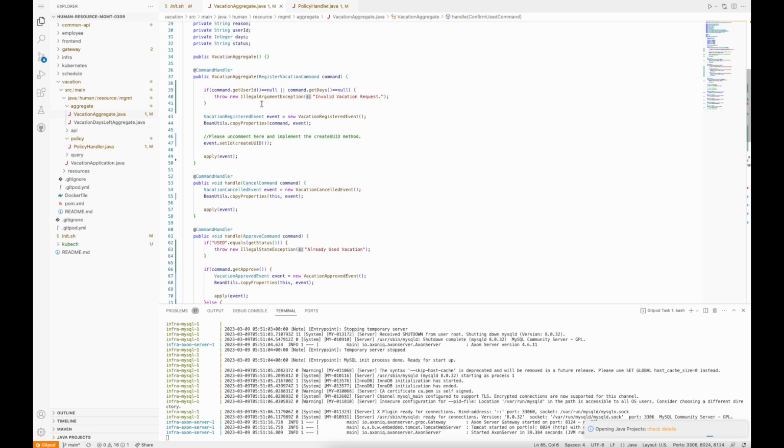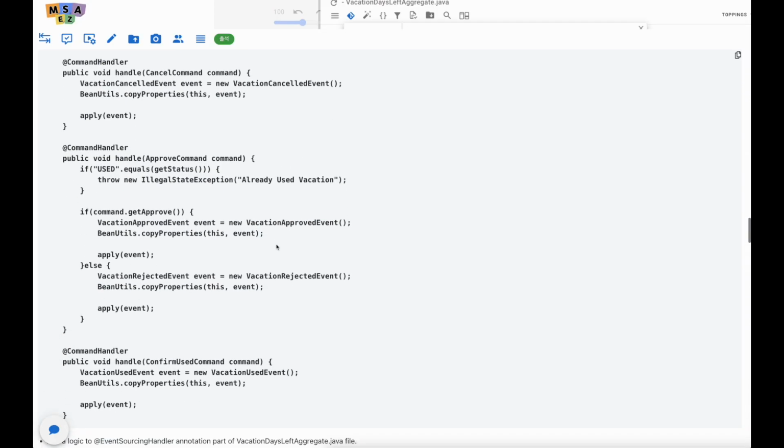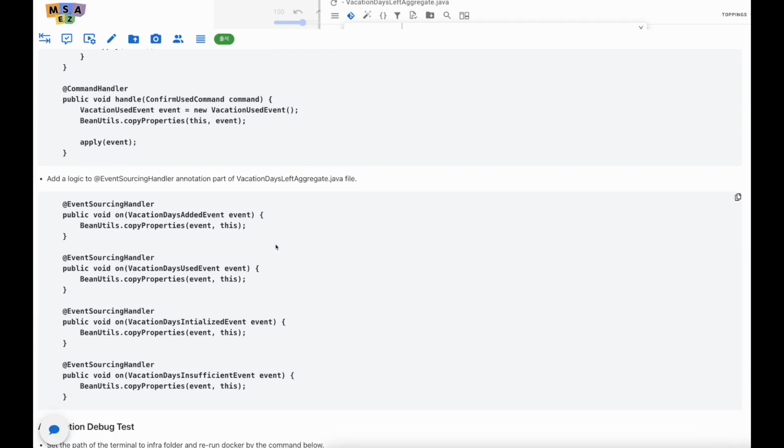For the constructor part, it needs to copy the properties from the initial command, but afterwards we need to put this one. We need to put this to get the current status of the vacation system. And now let's move on to the VacationDaysLeftAggregate.java file.